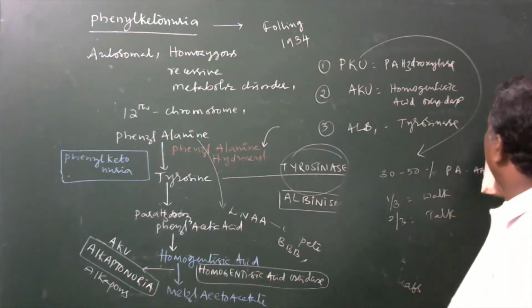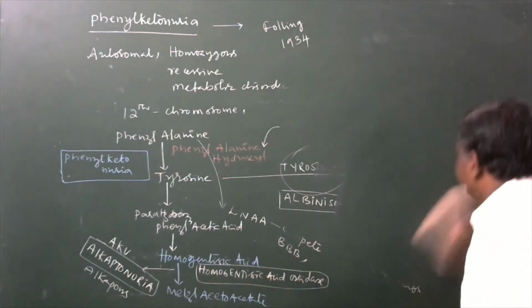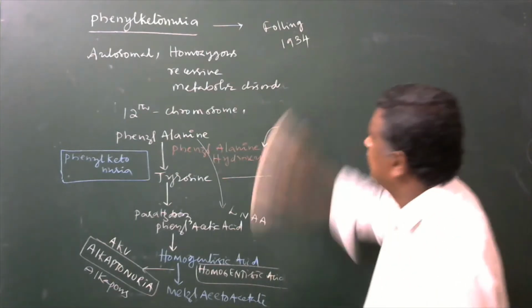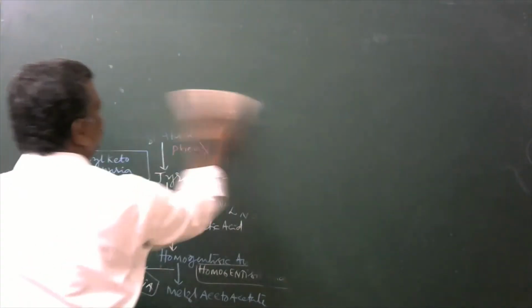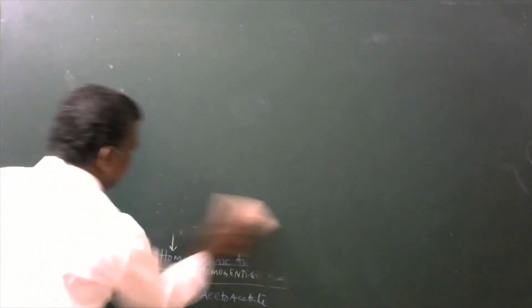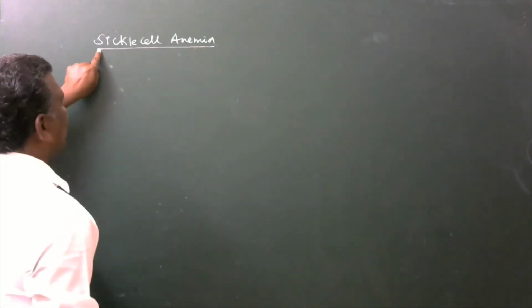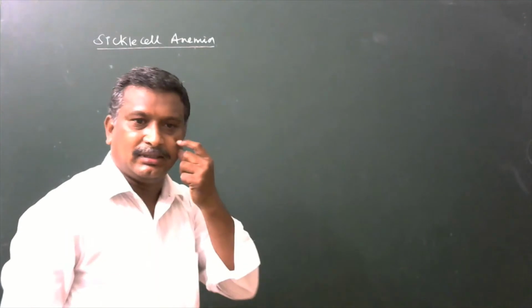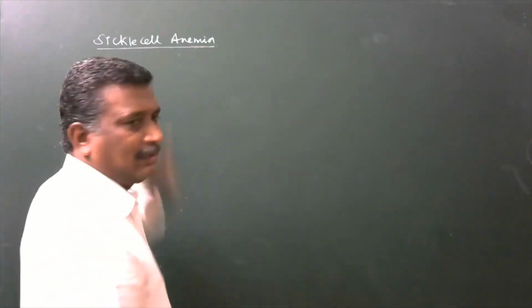Now the other example for pleiotropism here is sickle cell anemia.